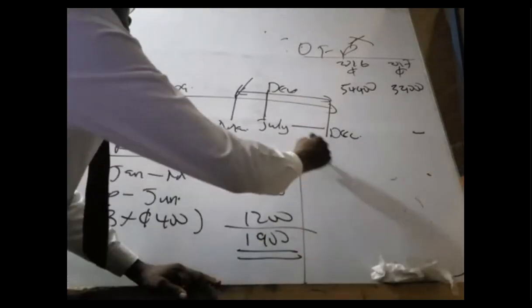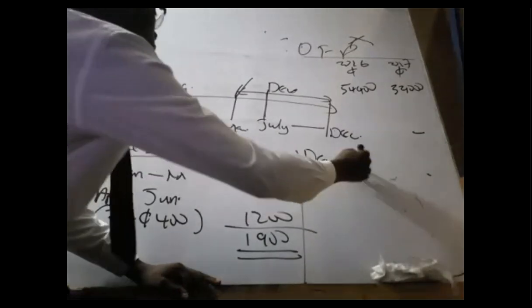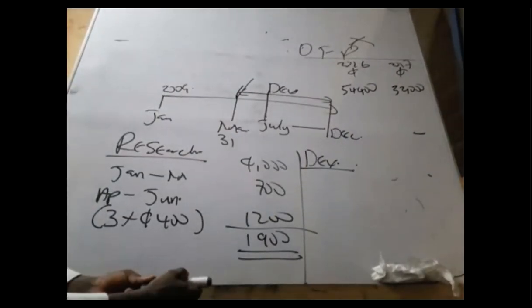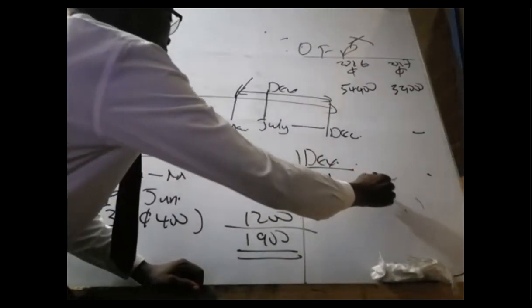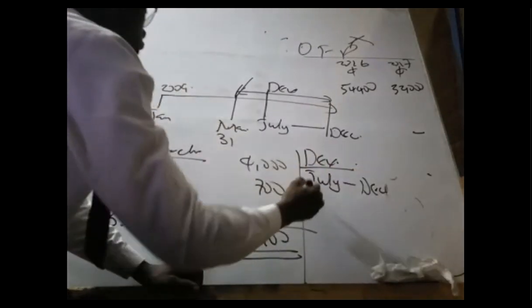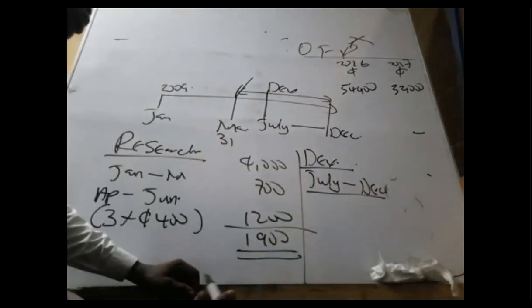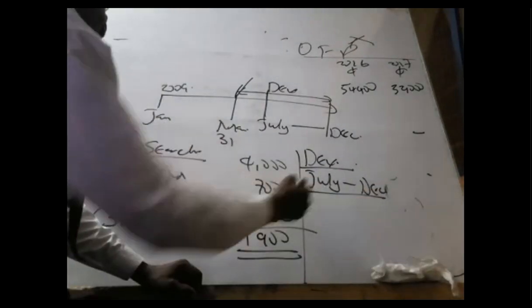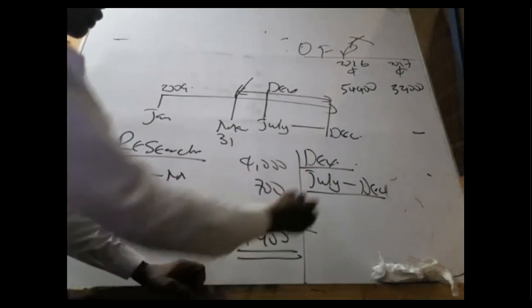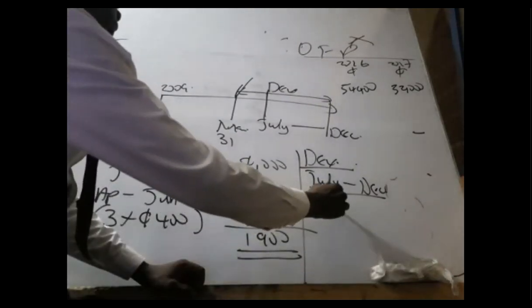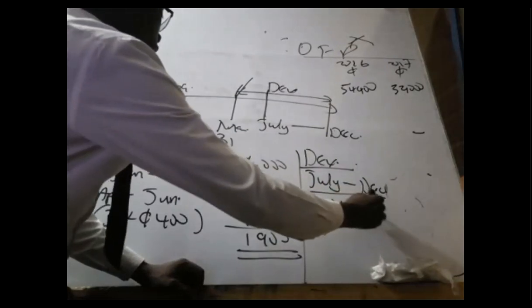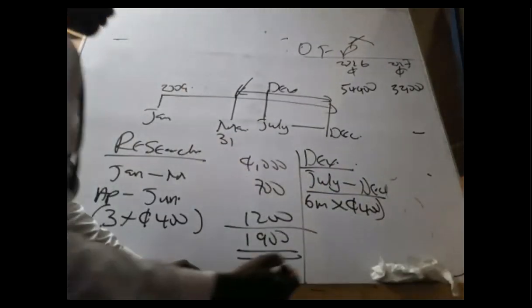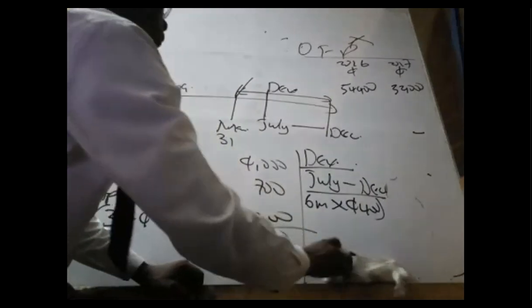Let's go to development. Development, we can say from July up to December, which is 6 months, right? Yes, 6 months times 400 gives us 2,400.